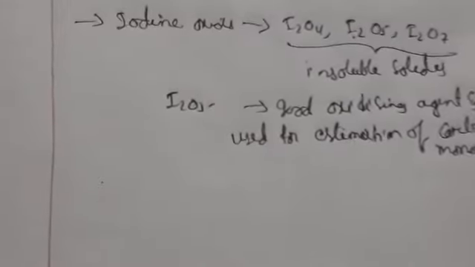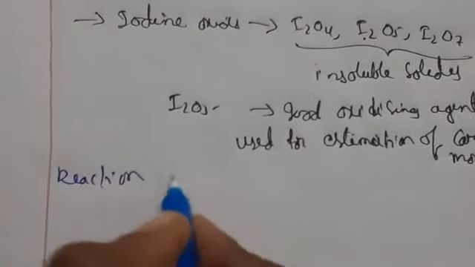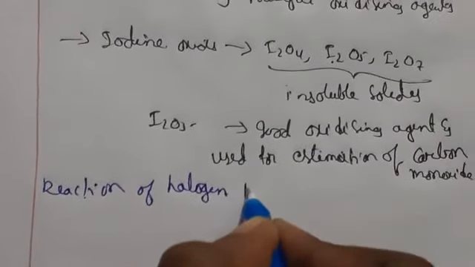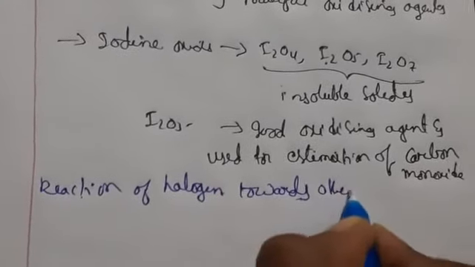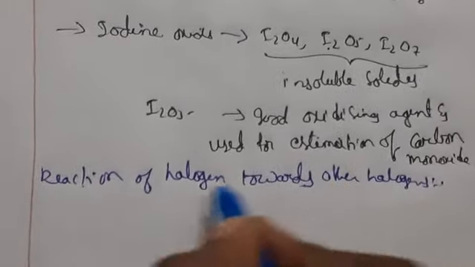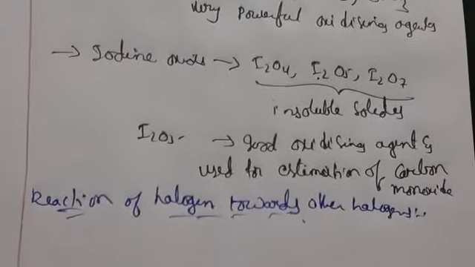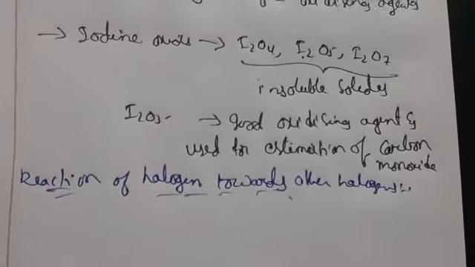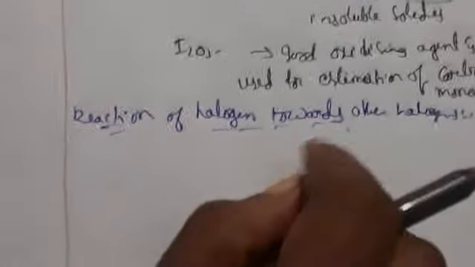And the next property is reaction of halogens towards other halogens.